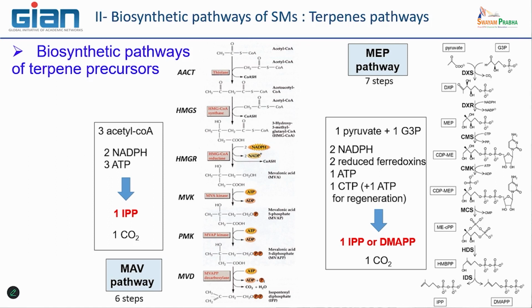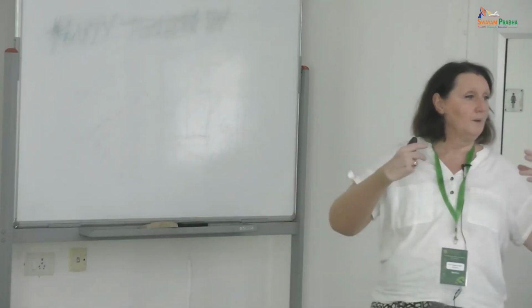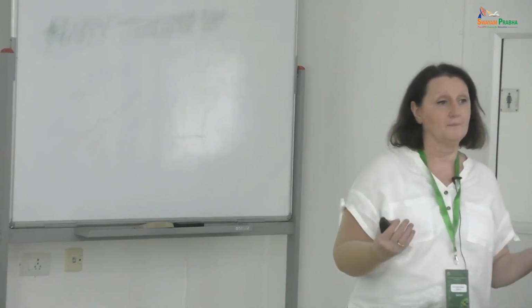And the final production is not only IPP, but also its isomer, IPP and DMAPP, by the same pathway, okay? It is due to the last enzyme, HDR, that is able to produce both isomers.